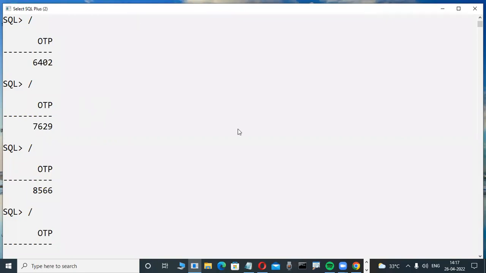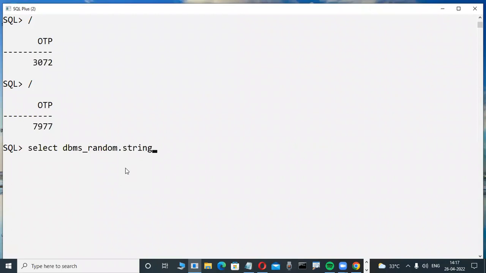Suppose for security purposes you are generating a CAPTCHA. Don't write it down, these are just technical concepts. Observe: in real-time projects, to generate a CAPTCHA they write the STRING function, with printable characters and a length.